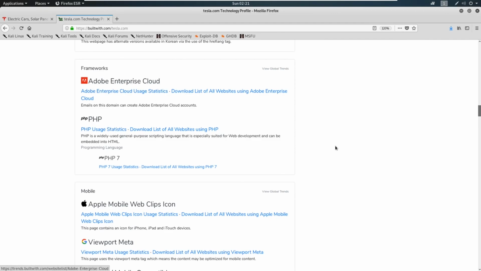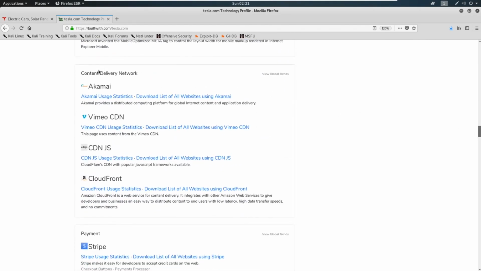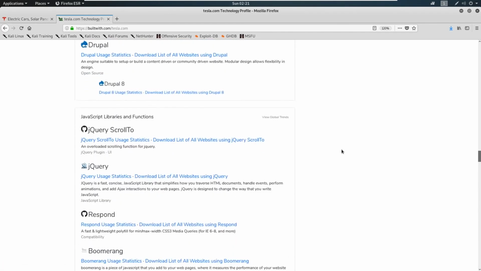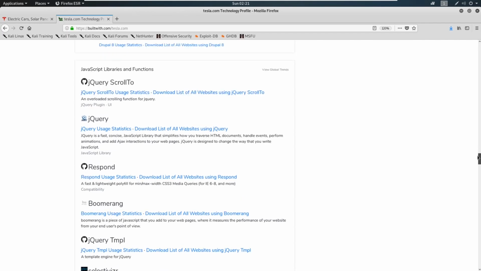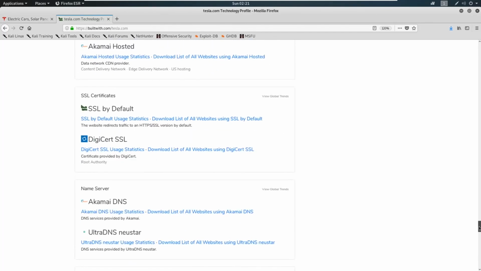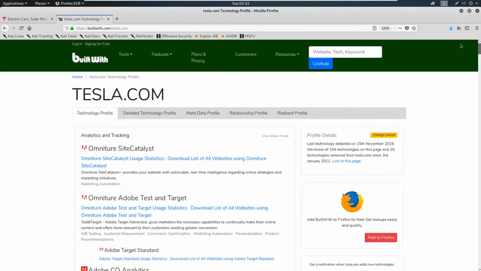It has Adobe Enterprise Cloud. Okay, that's interesting. It's got CDN, the Content Delivery Network. Interesting. It utilizes Stripe. Okay, we can scroll through this. Looks like it might be written in Drupal. That's an indicator there. And this is a big website, so it's got a lot. Look at all the information here. And it might be a lot to track down. So with a big website like this, there's a better way, I think.